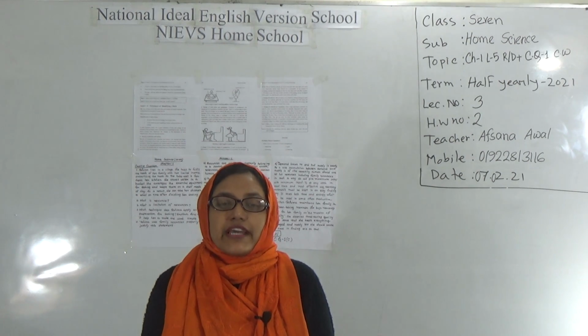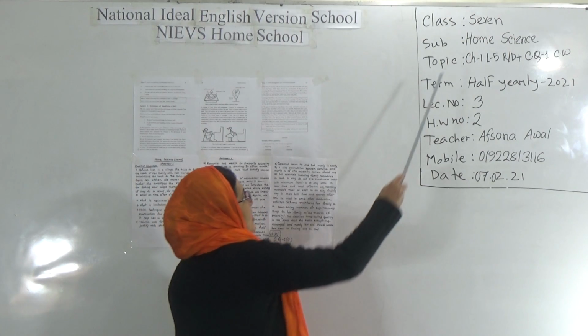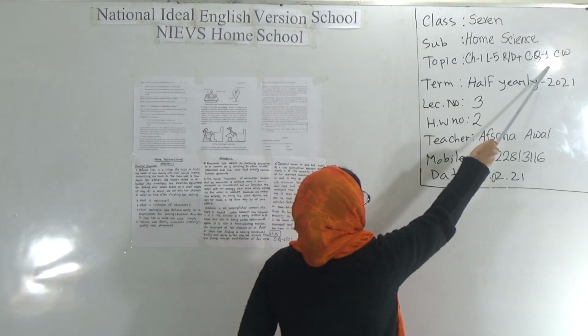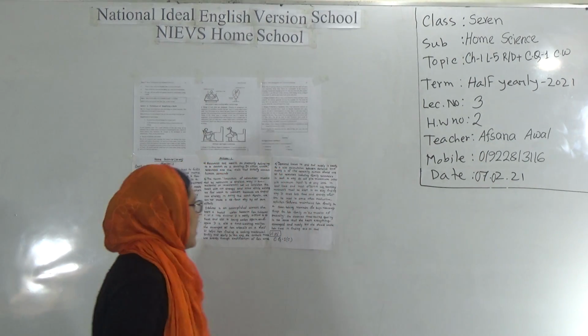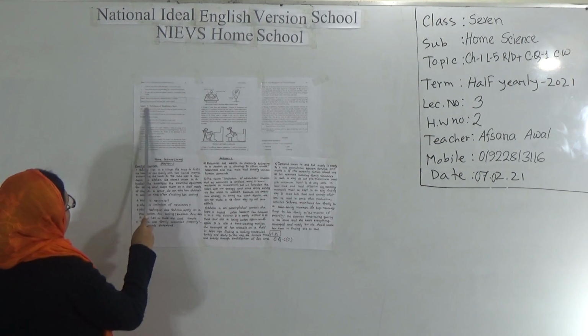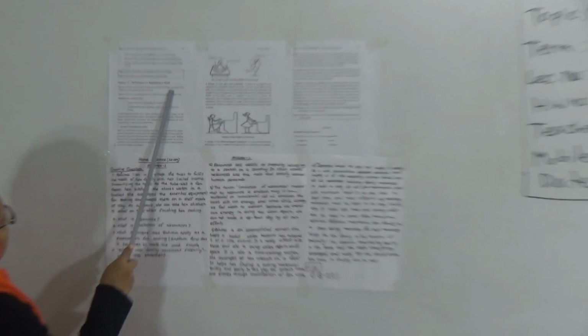Today I will take your home science class and our today's topic is Chapter 1, Lesson 5 reading done and Creative Question 1 CW. So let's start. Students, please look at the board. Our Chapter 1, Lesson 5 is Techniques of Simplifying our Work.